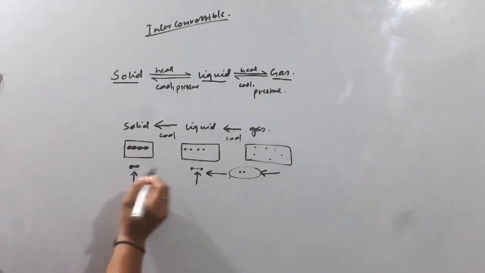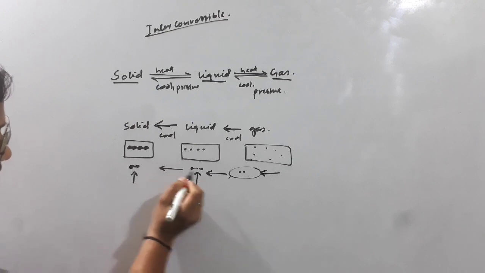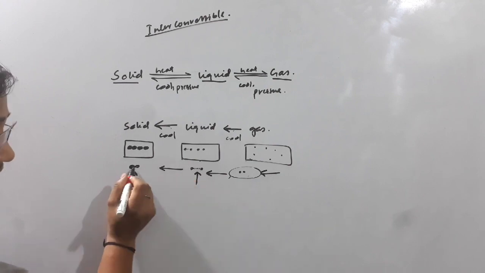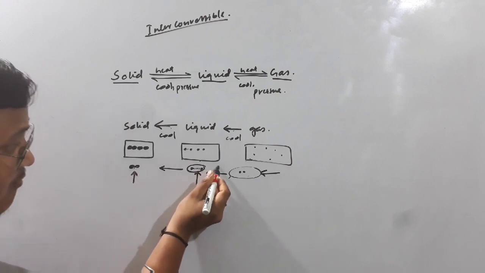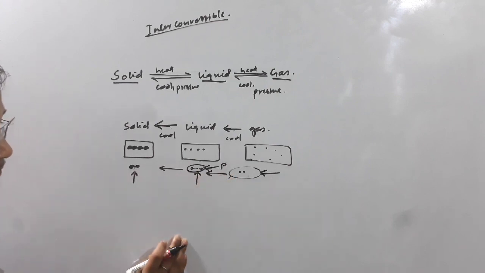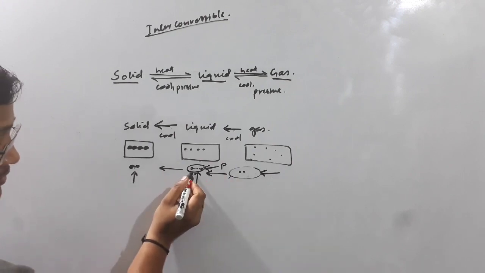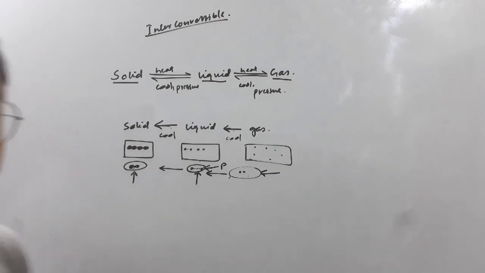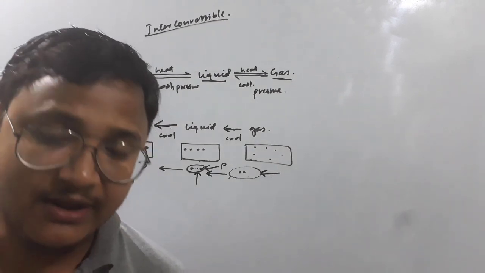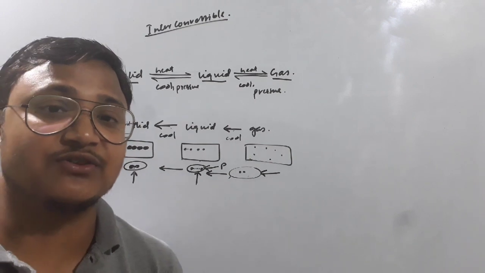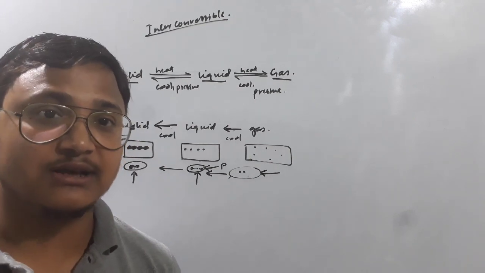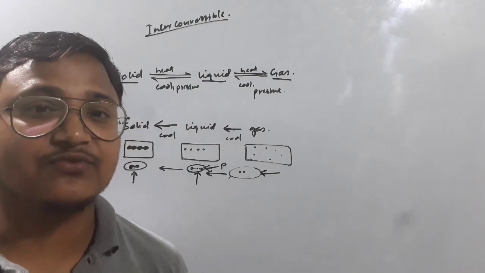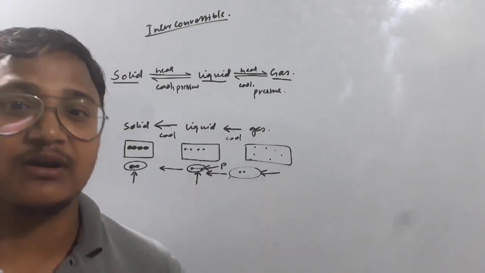And if you transform from liquid to solid, you have to get these two particles attached together. That means you have to apply more pressure. If you apply more pressure and cool down, it will convert to solid. So that's why, in a word, these three states of matter are known as interconvertible in nature. We can transform one form of matter to another one.